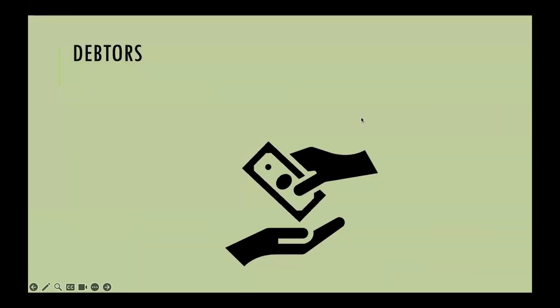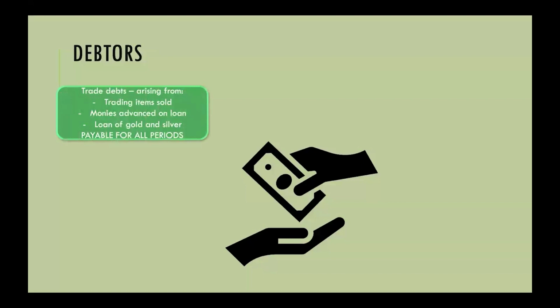Now, when we talk about debtors, we are talking about anyone who owes us money at any point in time. We can classify debts in different forms and have gone into great detail with regards to zakat on debtors. So we'll try and simplify the types of debts that you have. The first category of debts are trade debts that arise as a result of trading items that are sold.